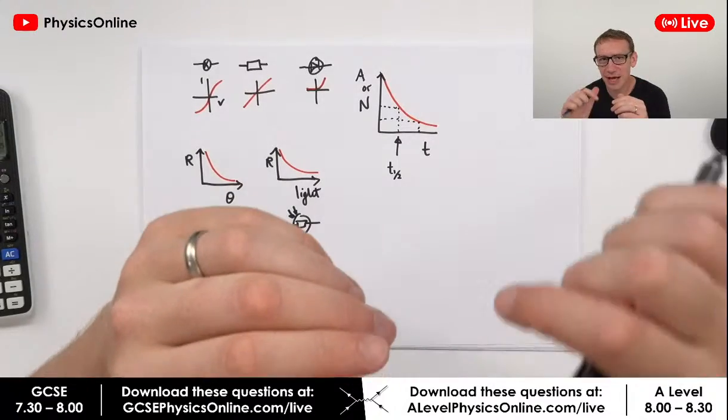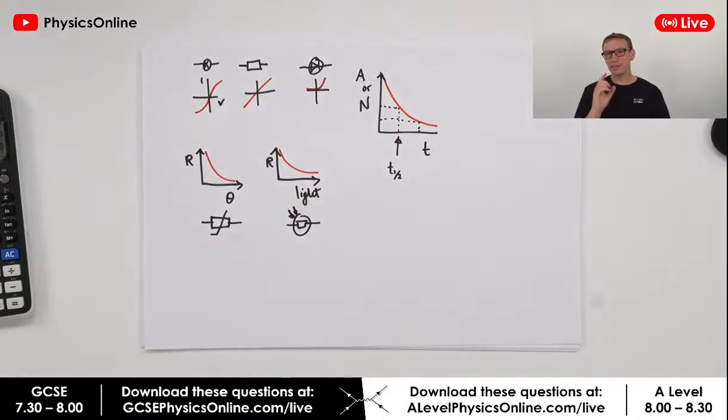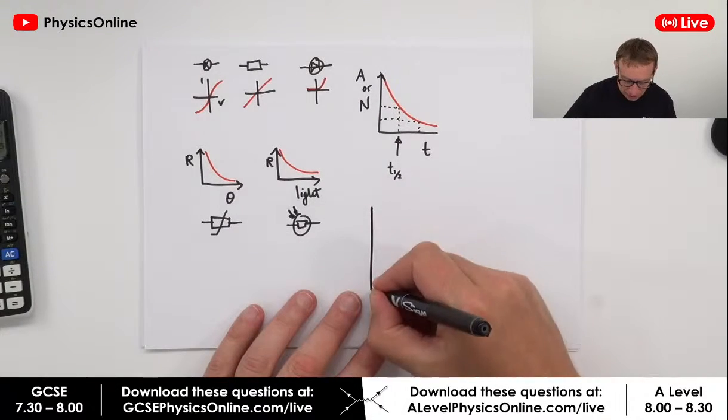Can anybody recommend any more graphs you need to know for this part of the course? I know what there is. There is another one. This one over here is a nice one.